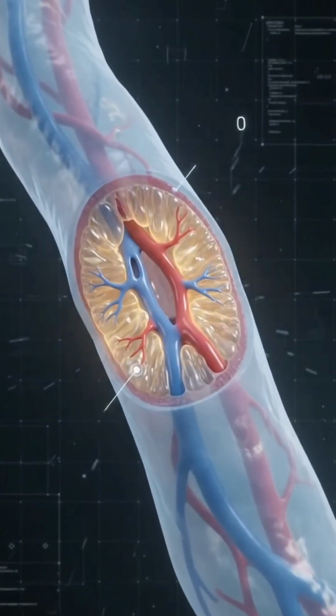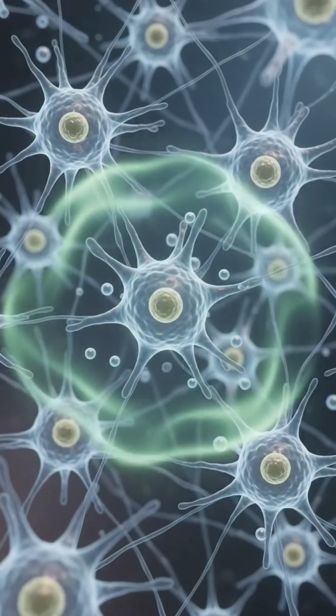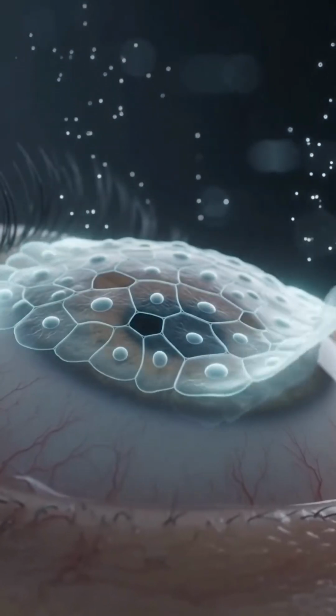Wharton's jelly is rich in mesenchymal stem cells. These cells target autoimmune diseases. The placenta aids wound healing and ocular applications.